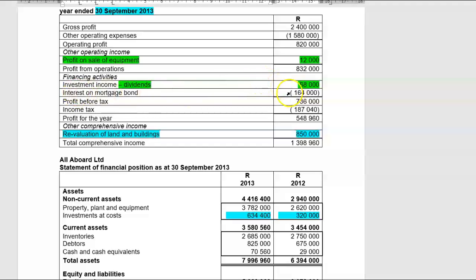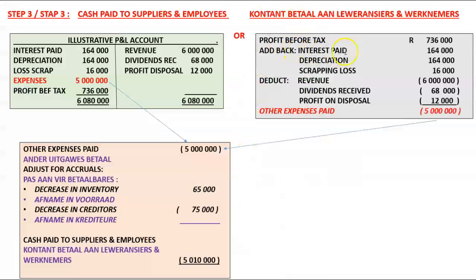Interest on the mortgage bond, again, is a separately disclosable item, so I want to take that out of my profit figure as well. So coming back here, I'm going to take interest paid out, 164,000. Dividends received, I'm going to take out of 68,000.